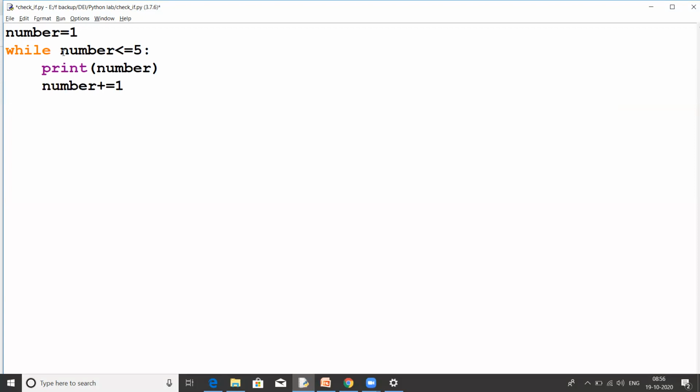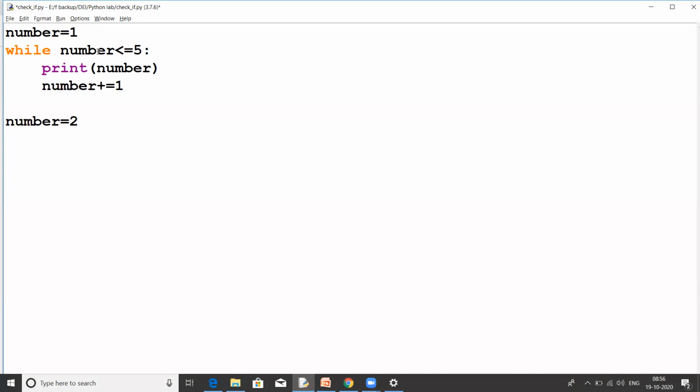So this will check for this condition. Is my number less than or equals to 5? Yes. Let me just write this here, we are just trying to implement this code by ourselves. So number is equals to 1. We have number is equals to 1 right now. So yes, my number is less than or equals to 5. That's true, so we will print this number on the screen and next we will increment this number by 1. So our number becomes 2.